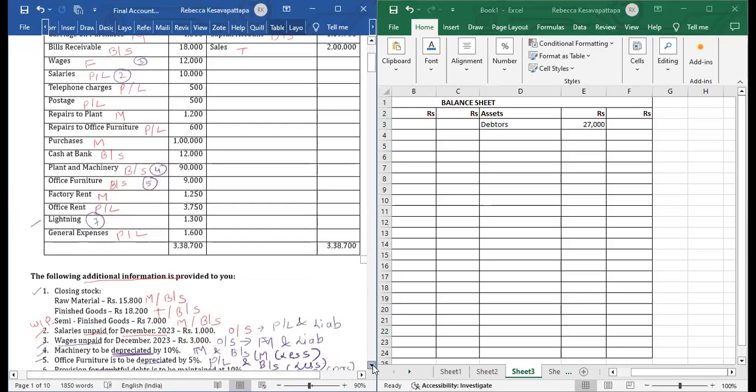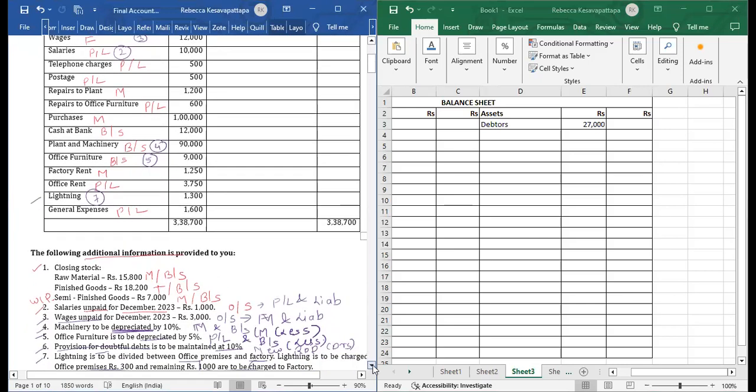On debtors, if you see adjustment number 6, provision for doubtful debts is to be maintained at 10%. So in debtors, what we will do is less new RDD at the rate of 10%.